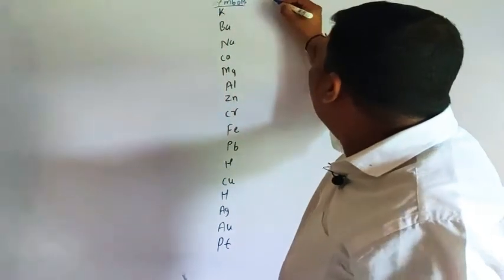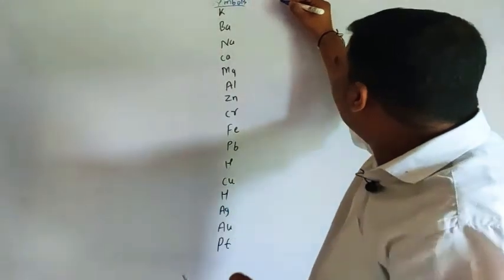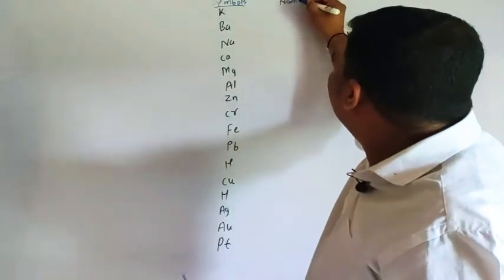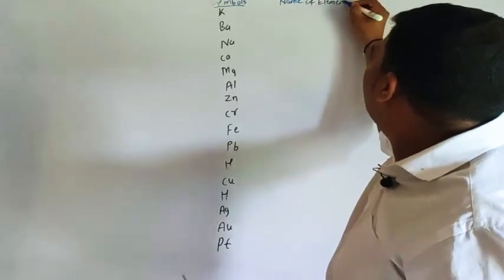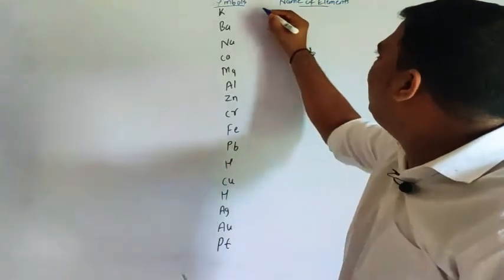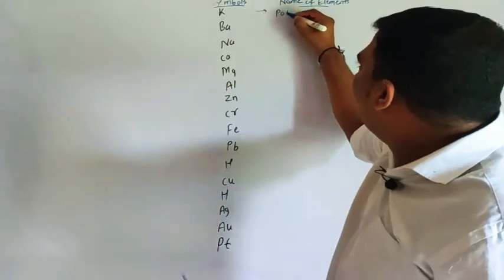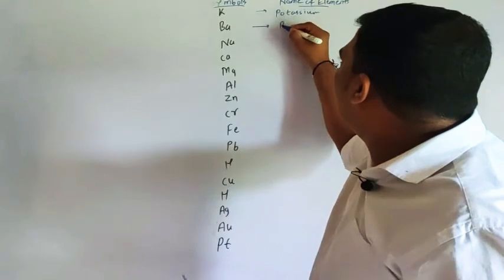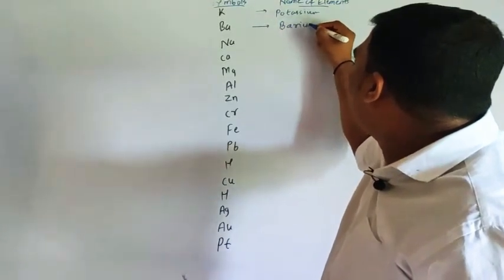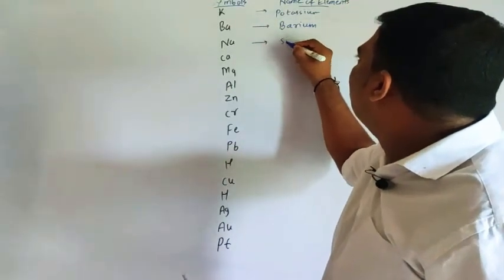Now see here, the names of the elements. The name here is potassium, then barium, here sodium.